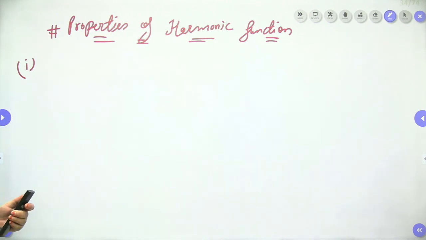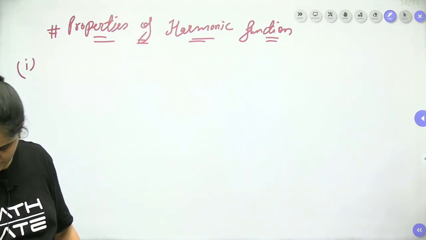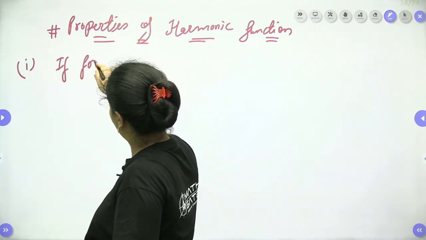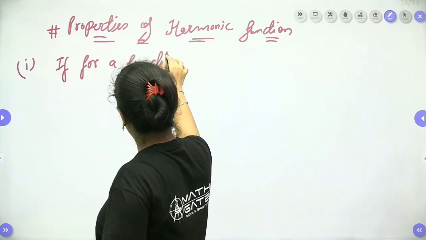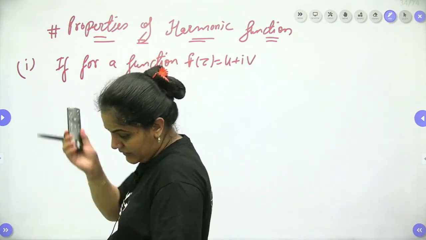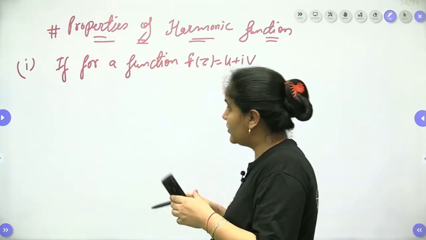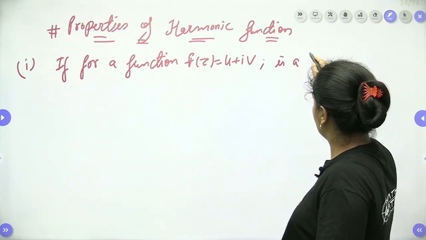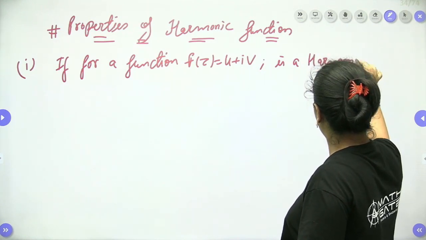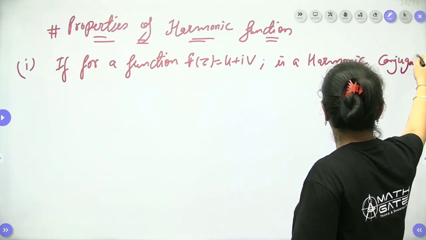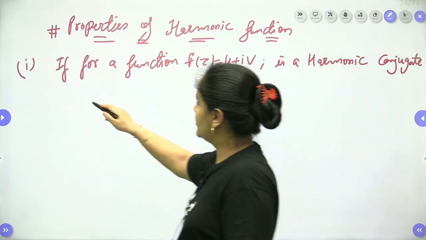So if for a function f(z) = u + iv, v is a harmonic conjugate of u.